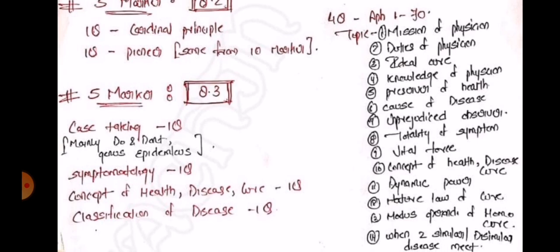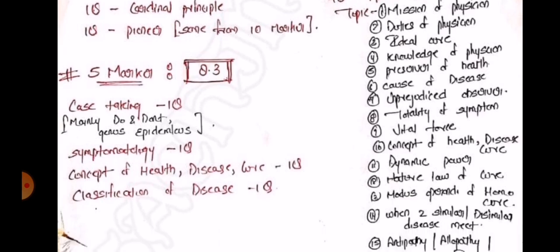Now question number 3 is where one question could be asked for case taking, in which you have to mainly cover the do's and don'ts of case taking and the genus epidemicus part. Symptomatology is again a very important topic and you cannot afford to miss this. In that also characteristic symptoms, PQRS, along with that the keynote symptoms, the eliminating symptoms, general symptoms, all that are very important. Now also one of the important topics for your 5 markers are concept of health, disease and cure and classification of disease.